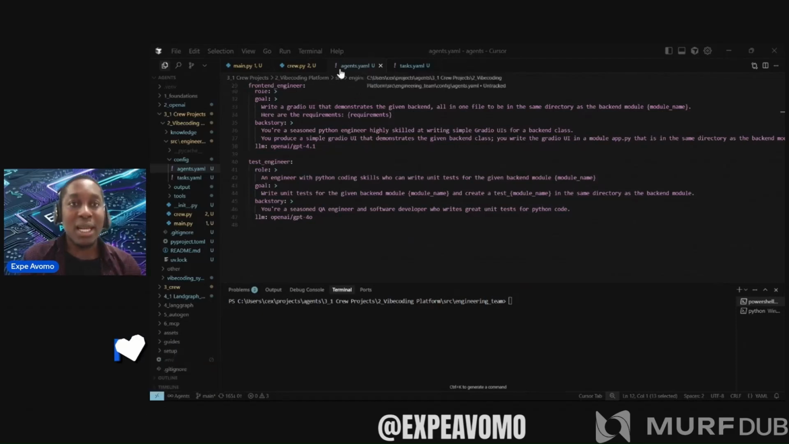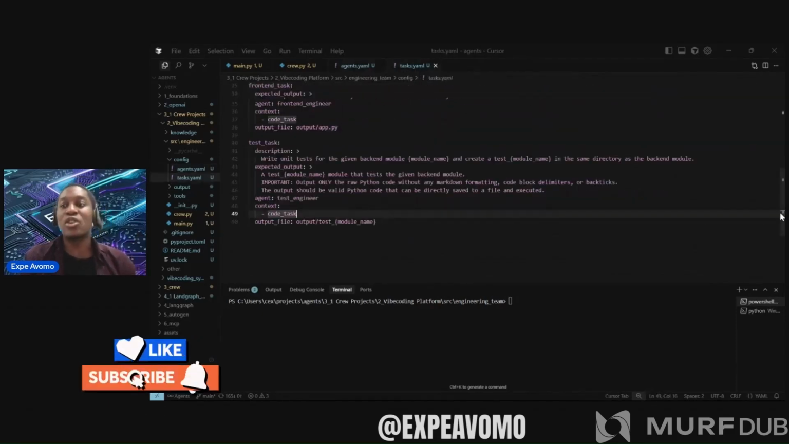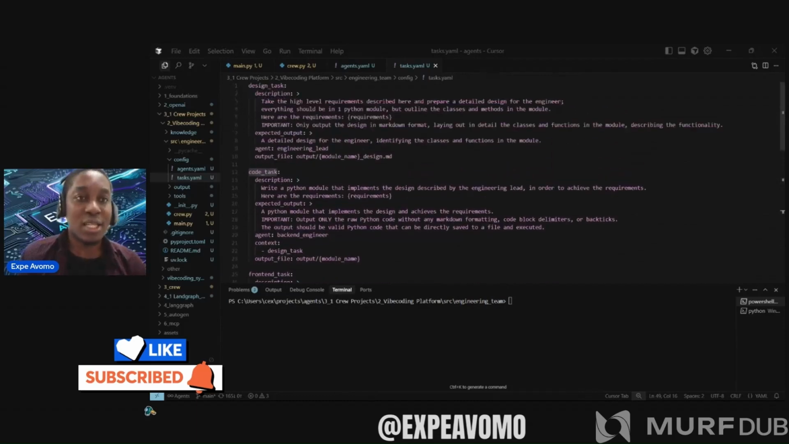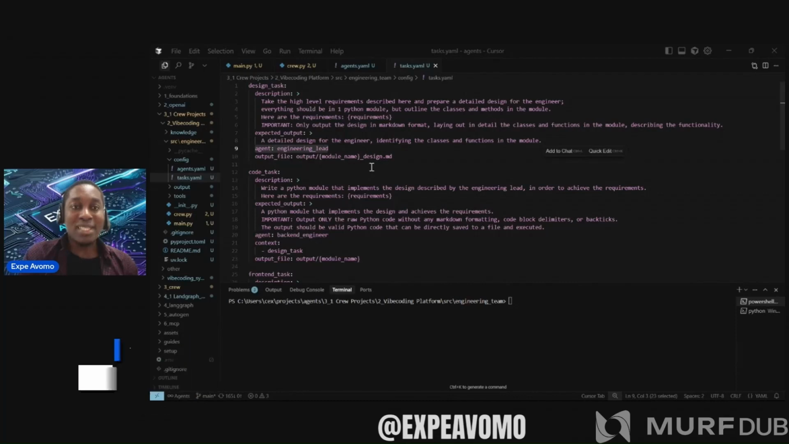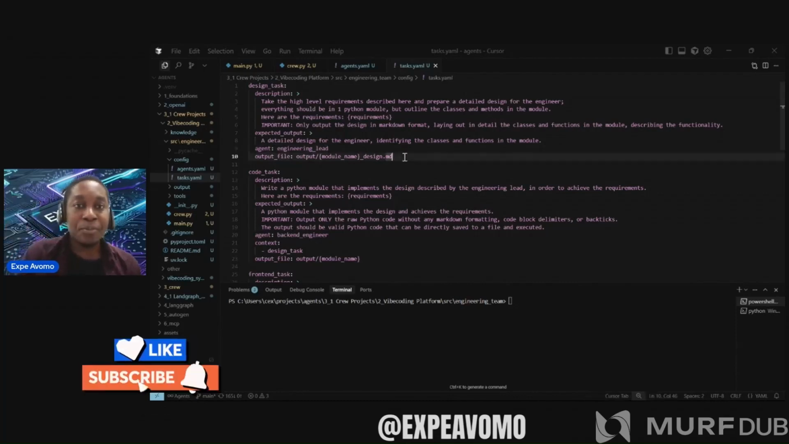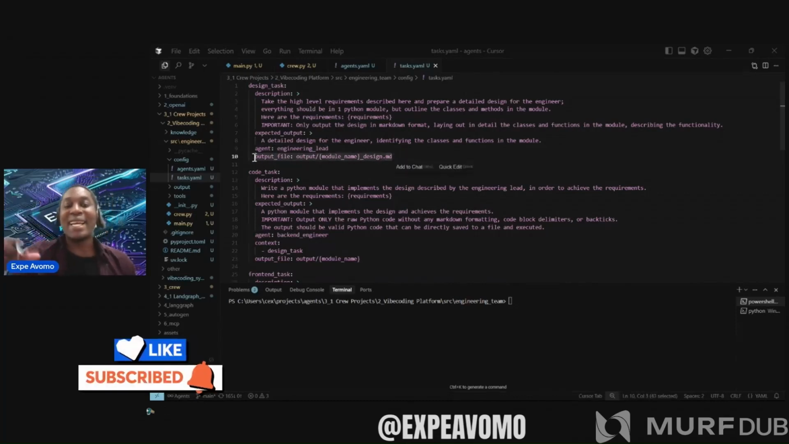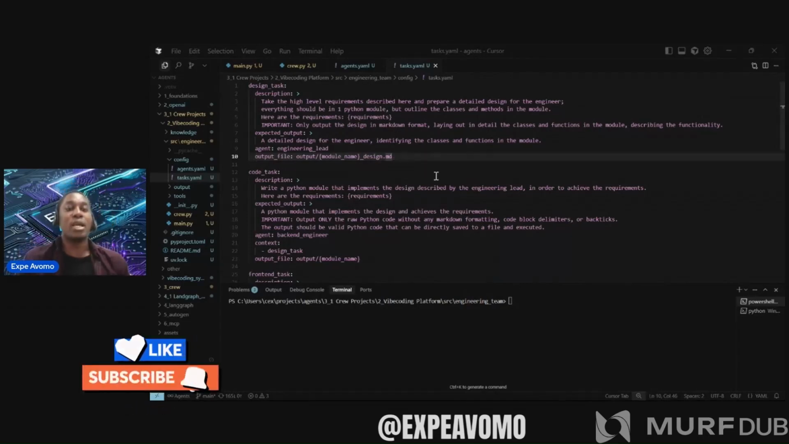After the agents file, let's move on to the tasks, which are the specific actions that the agents have to do. The tasks are easy to design. We name them. For example, this design task: the description is the specific action we want it to do. The expected output is what output we expect, what type of file, how it should be structured. Importantly, which agent we assign it to. Here, we assign this design task to the engineering lead, the agent that will specifically do this task. And the output file is what type of file, in what format the generated file should be, in this case Markdown.